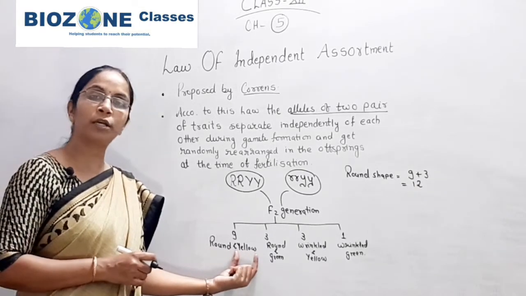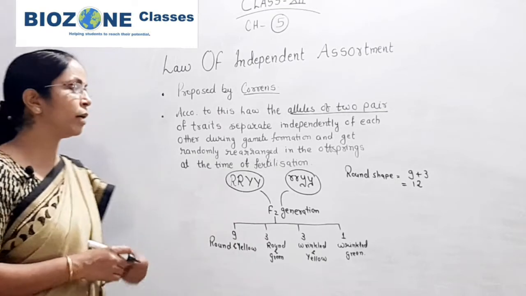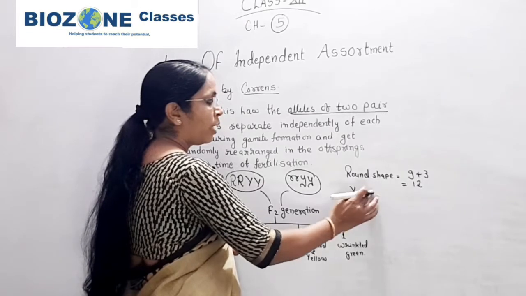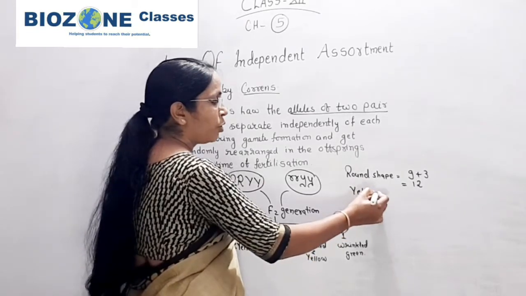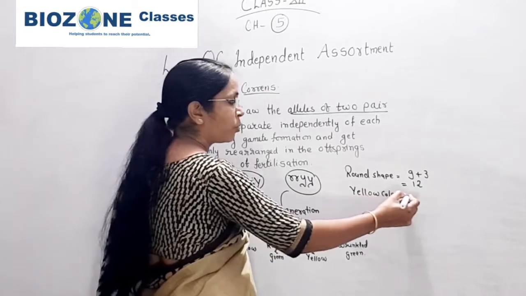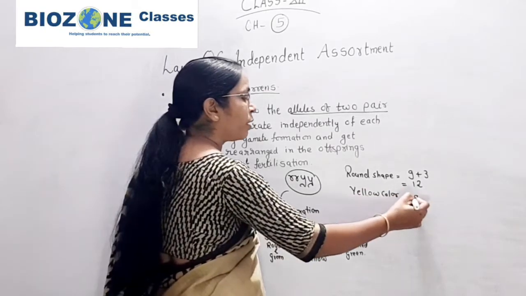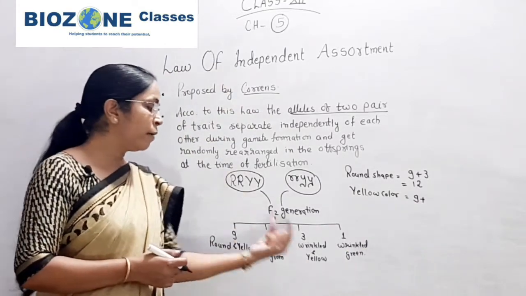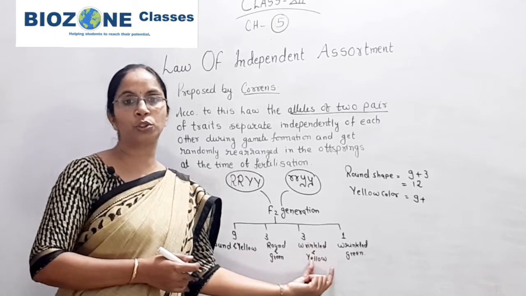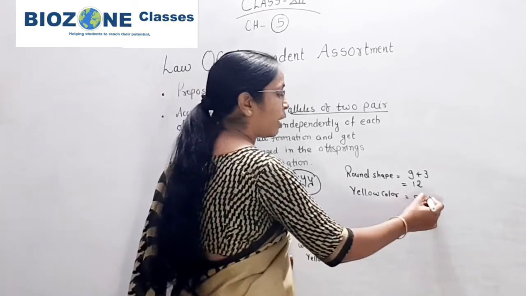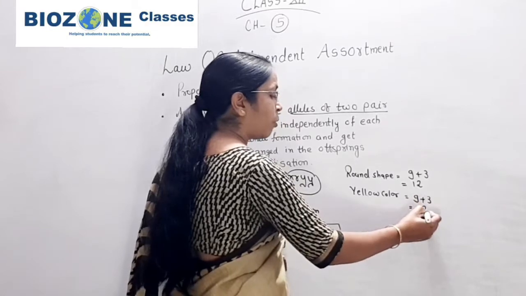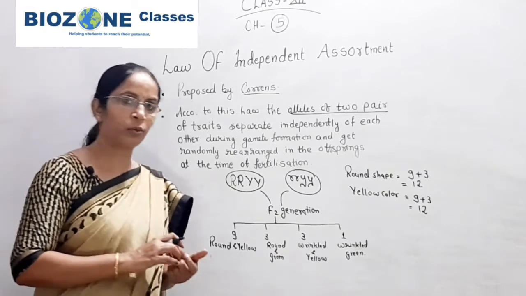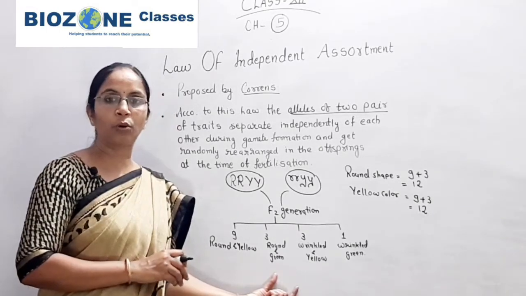If you come towards the yellowness, the yellowness also appears in the same way. The dominant character is transported in most of the progeny. So the yellow color of the seed also appears in 9 progeny, that is, the round seeds are yellow, and the 3 wrinkled seeds also show the yellow color. So here again 9 plus 3 means, remember, the dominant trait appears in 12 progenies, or 12 offspring out of the 16.